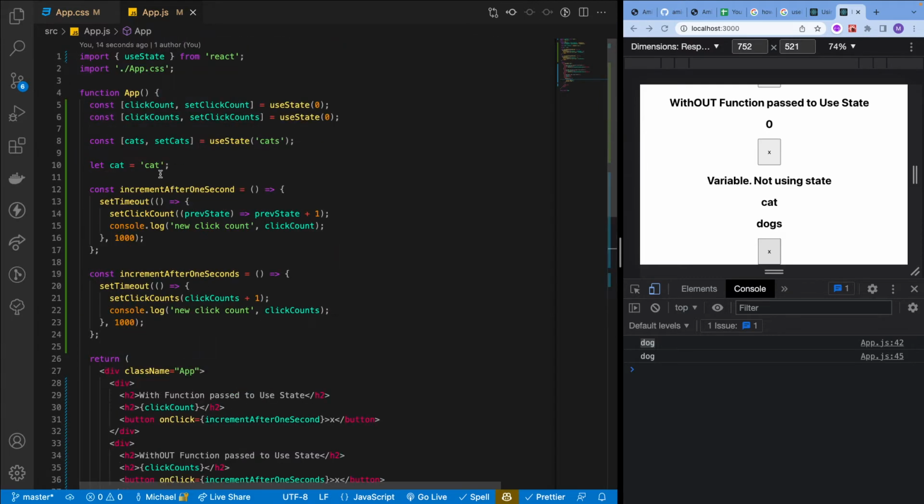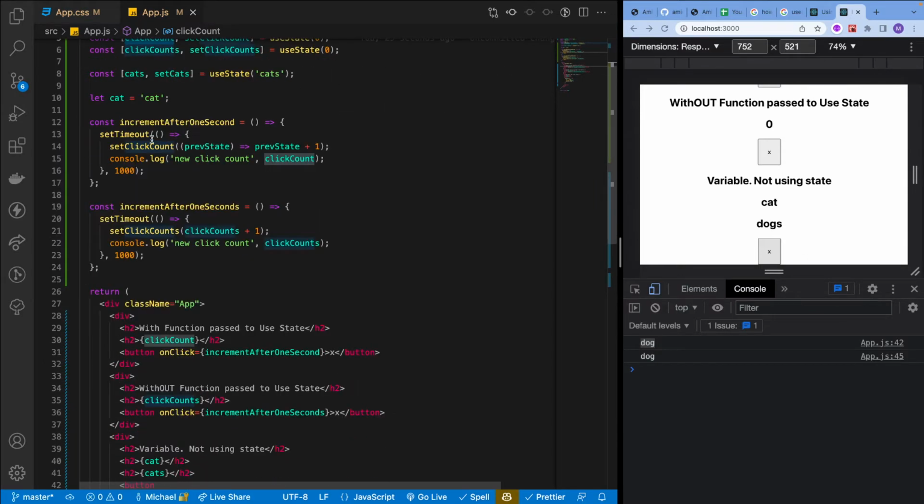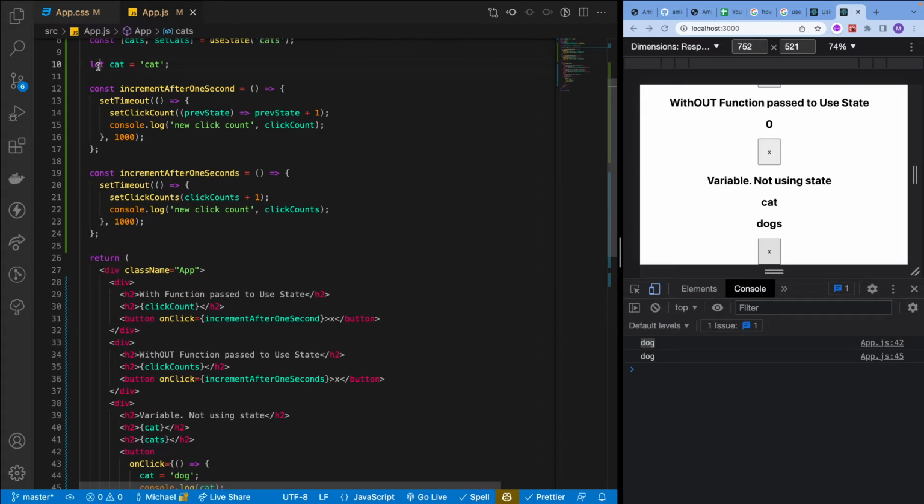It is reevaluating this component. So what's happening is we're saying let cat equal cat in function. It starts at the top, right? Import state, run the function app, create this. What's the current value of cats? Let cat equal cat, explicitly defined.